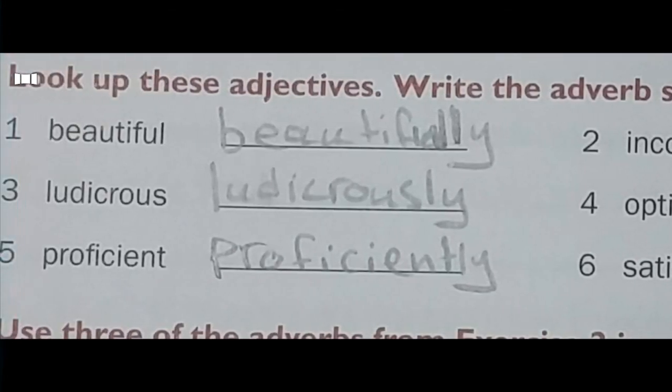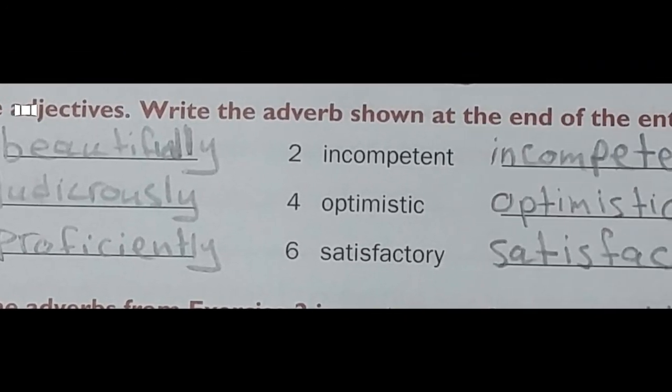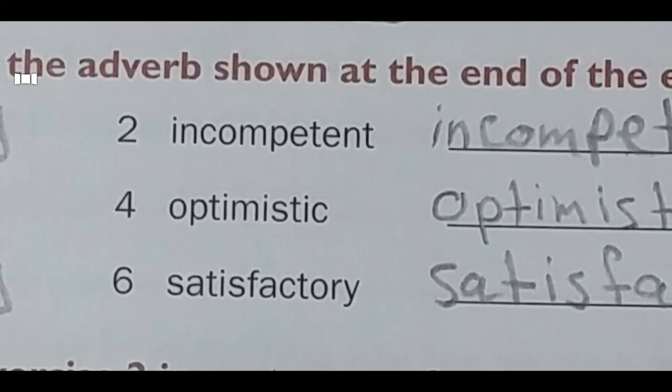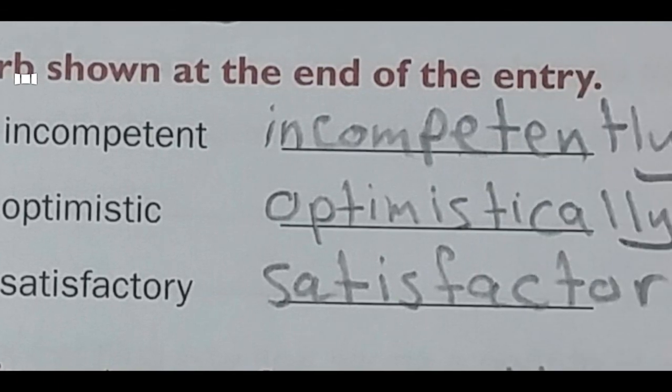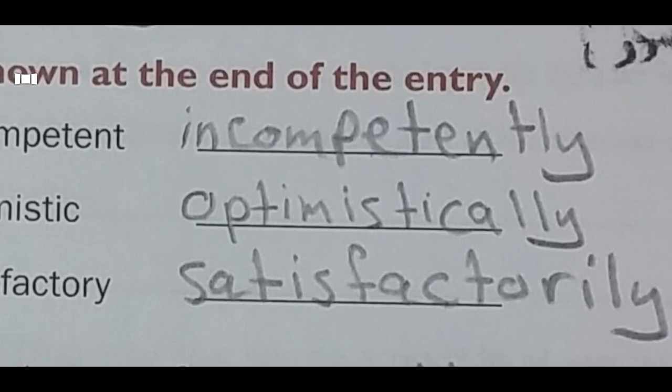Number 3, the word ludicrous, which means ridiculous. I want to change it into an adverb, I just add ly to the adjective ludicrous and it becomes ludicrously. Number 4, optimistic, which means hopeful. It ends with IC. We said the rule: when the adjective ends with IC, I add AL to make it another adjective, optimistical, then I add ly and it becomes optimistically.